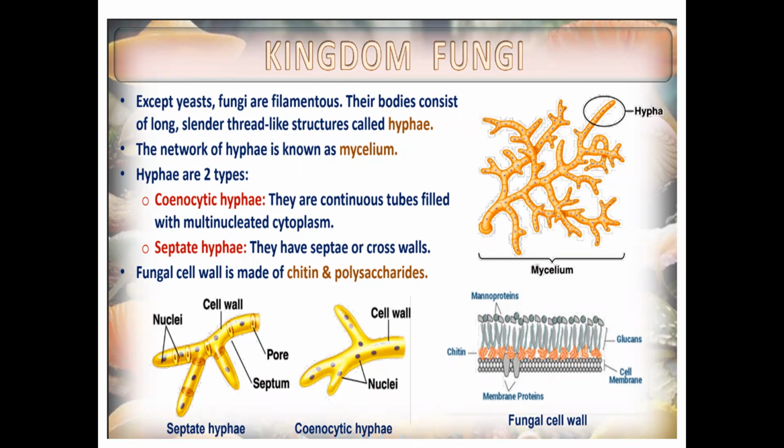Except yeast, fungi are filamentous. This you have already known. Filamentous means they are made up of filaments. Our body is made up of cells, then cells form tissue, tissue forms organ, organs form organ system, and organ system forms organism. But fungi are filamentous.